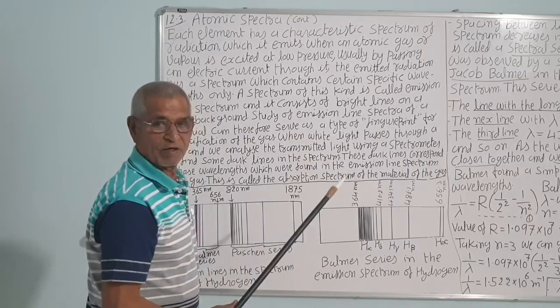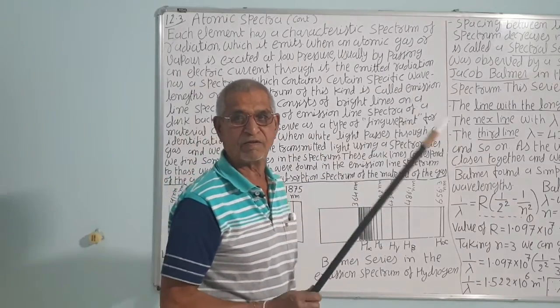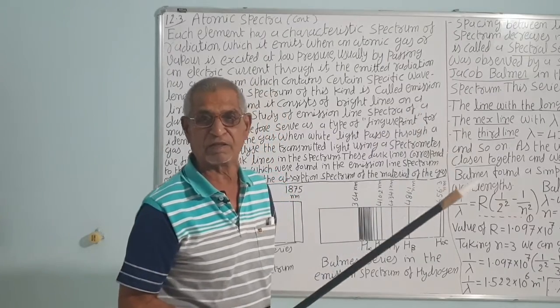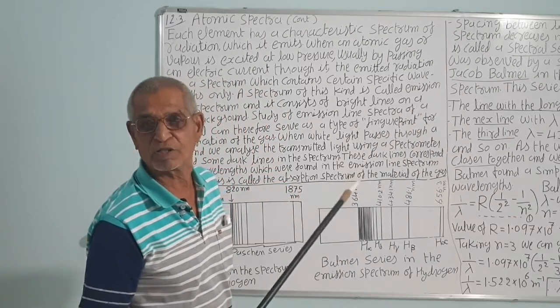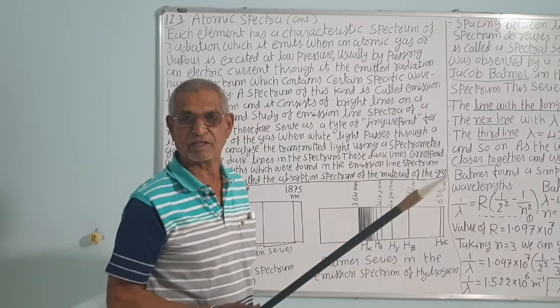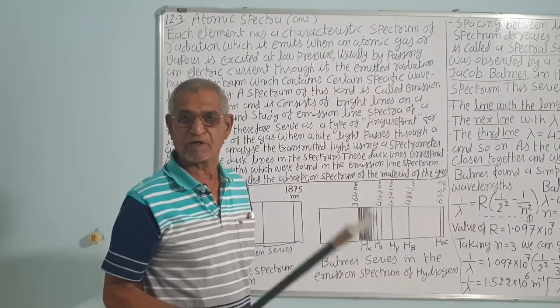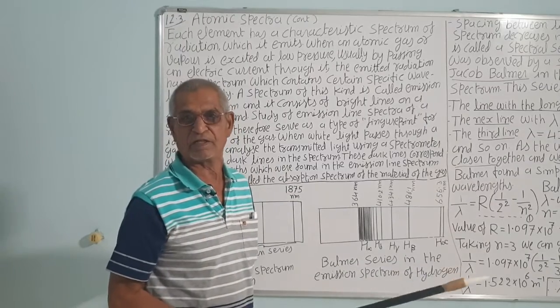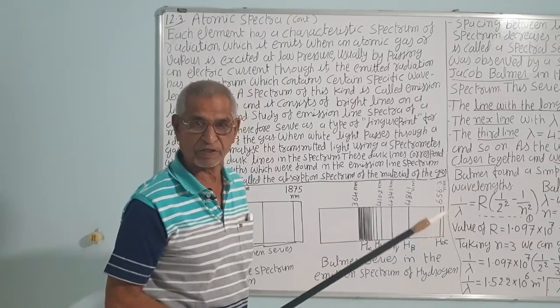Because, according to Kirchhoff's law, which you must have studied in the 11th class, whatever it emits at a higher temperature, it absorbs at a lower temperature. For example, iron emits thousands of lines when it is red hot, but it will absorb all those lines which it emits when it is at low temperature.